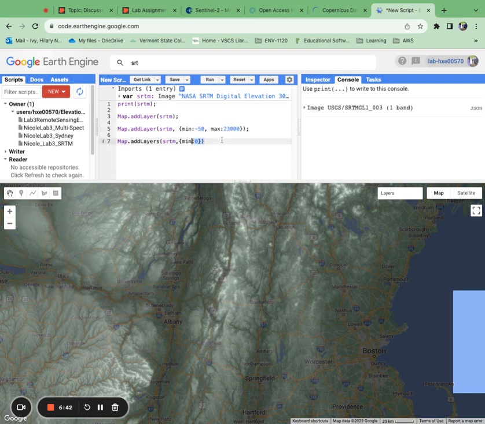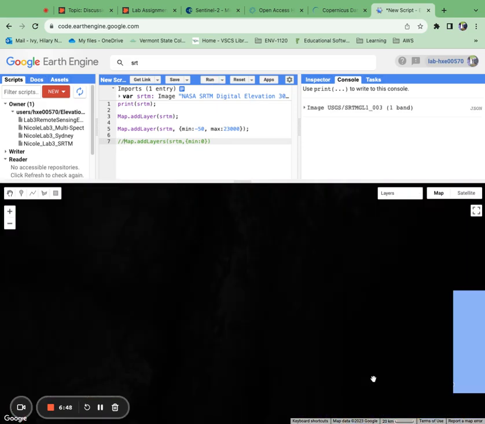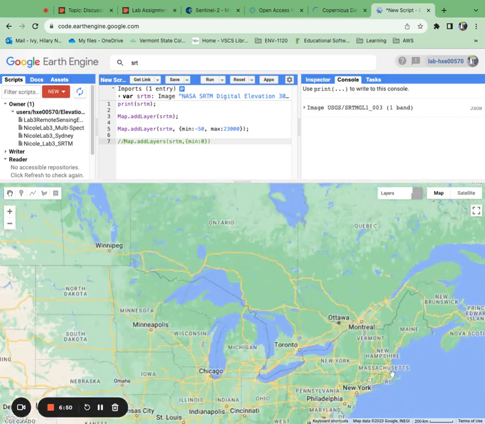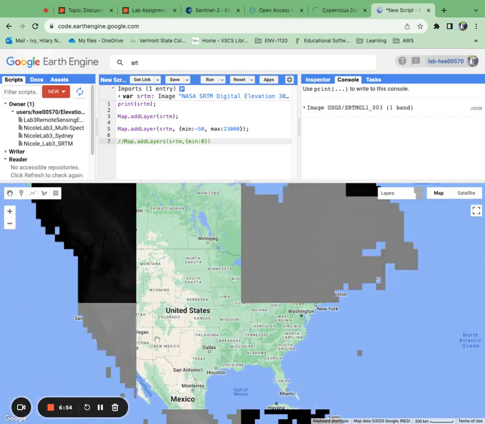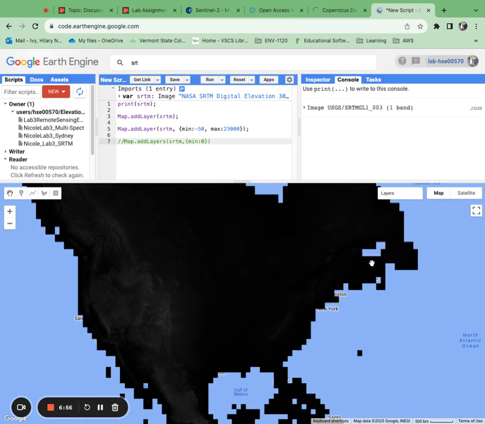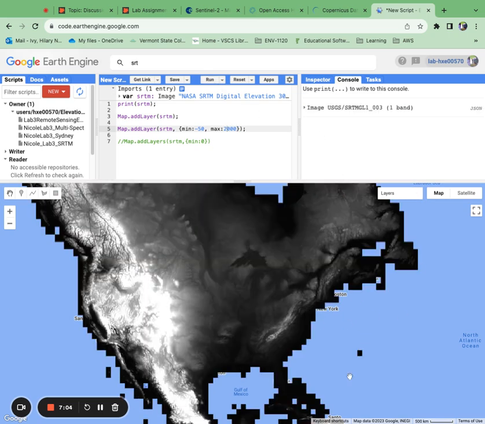But if we were to run this, there are so few places that actually have that elevation that it washes it out a little bit. So if I were to go back down to 2000 and rerun this, see, it's a much different picture.